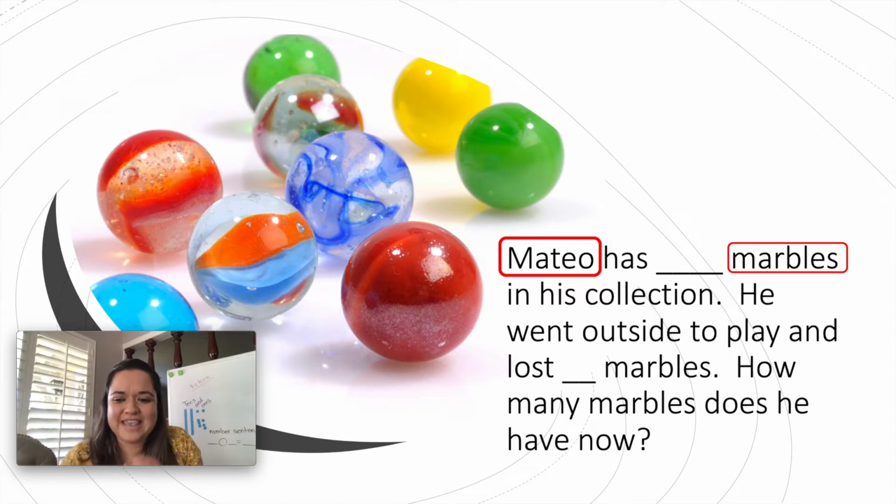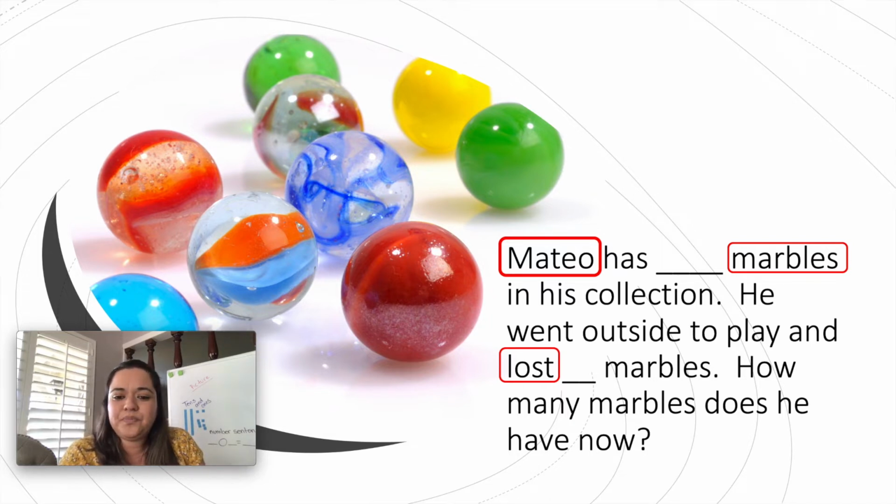We know that he went outside and lost some marbles while he was playing. So, we know that Mateo had marbles. He had a group of marbles. We know that he went outside with those marbles and he lost some of those marbles. Let's read it one more time, and as we're reading it, I want you to try and find the question to the problem, all right?